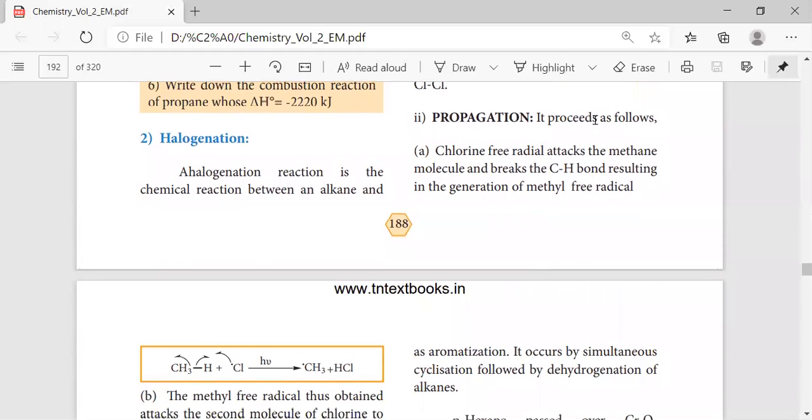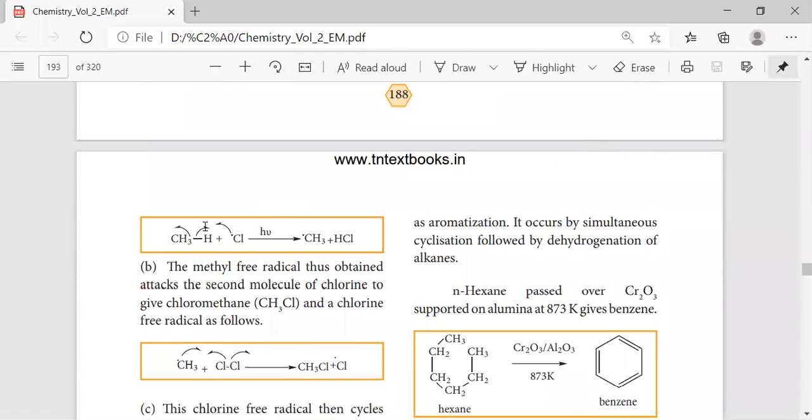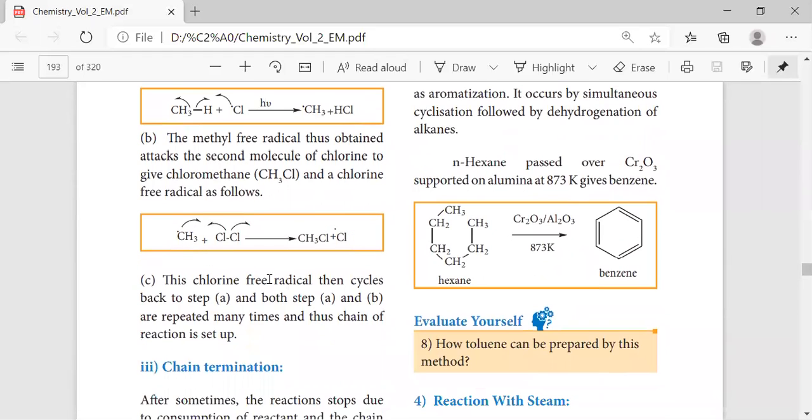So now in chain propagation, what happens? This will take place through the attack of the free radical on the methyl group. In the presence of light, we have CH3. Methane loses one hydrogen, which leads to the formation of the methyl radical and then hydrochloric acid. Again, this methyl radical reacts with chlorine, and we get methyl chloride along with a chlorine radical.